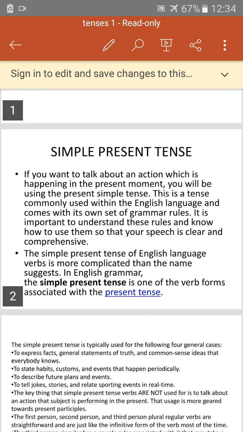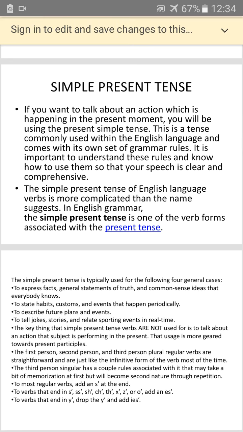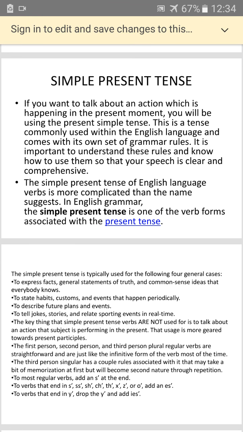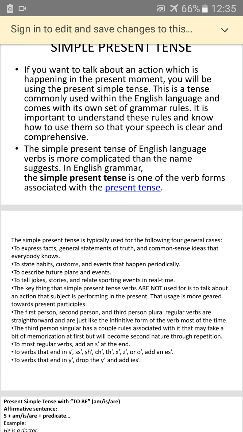And now in the third lecture I will start giving you some exercises so that you understand better. And I have already explained, try to use the things which you see around you, and try to make simple two-word, three-word sentences so that you understand simple present tense.